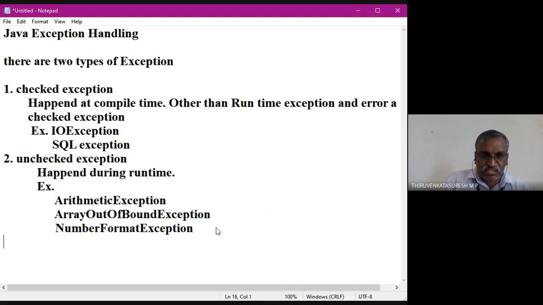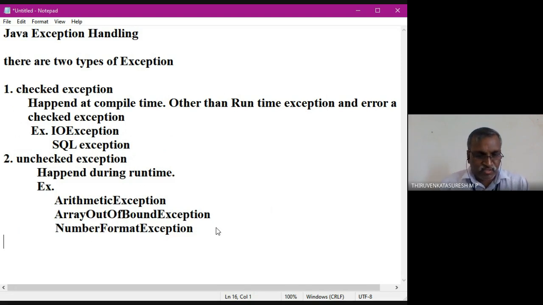So what is basically an exception? Exception is an abnormal situation during the runtime of a program. Suppose I have a program of a thousand lines of code. Suppose if any abnormal thing happens in the 10th line, the program comes out in C or C-like programs. But Java itself handles this. If there is any malfunction or abnormal situation in the 10th line, it is going to be taken over by the exception handling mechanism. It is going to execute the remaining 990 lines. It is possible in Java. That will be handled by the exception mechanism.